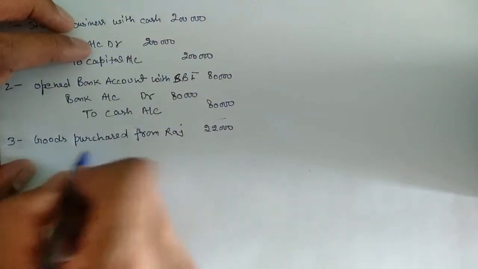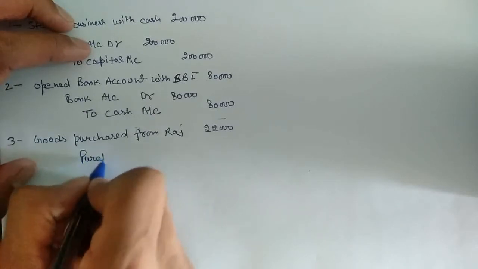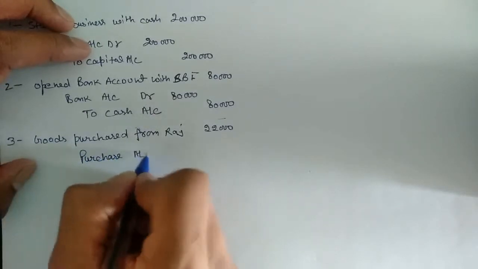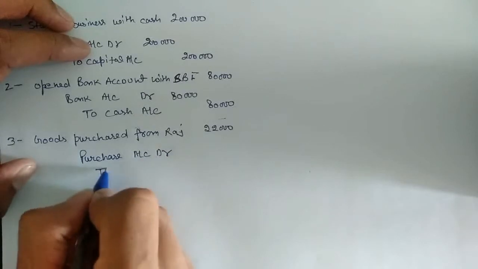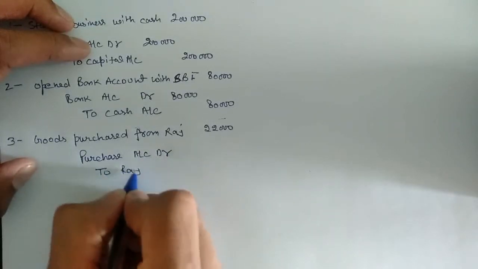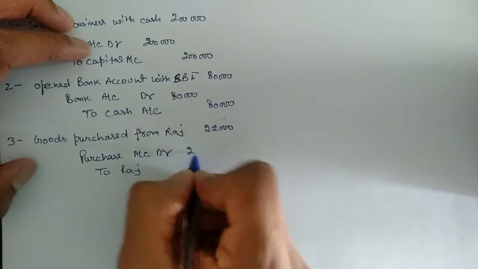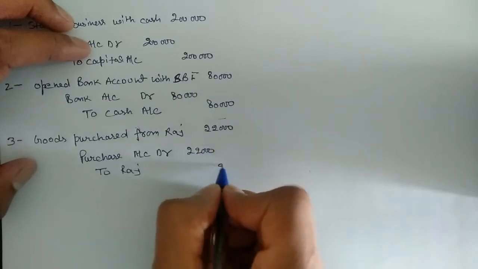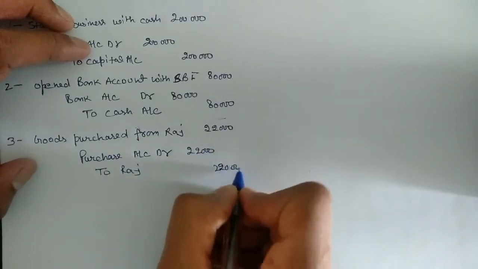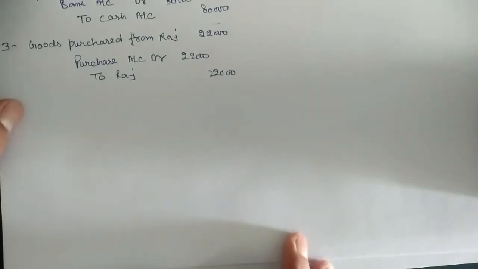So entry will be purchase account debit to Raj. Raj is a creditor for us. We have to pay a sum to Raj.